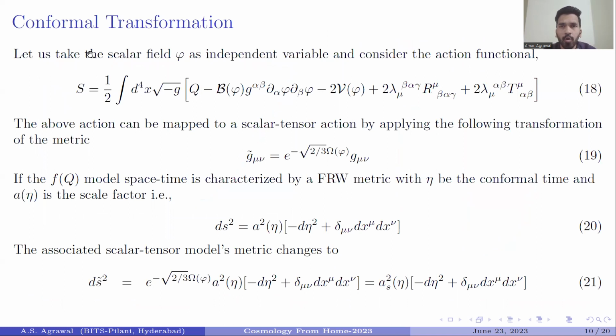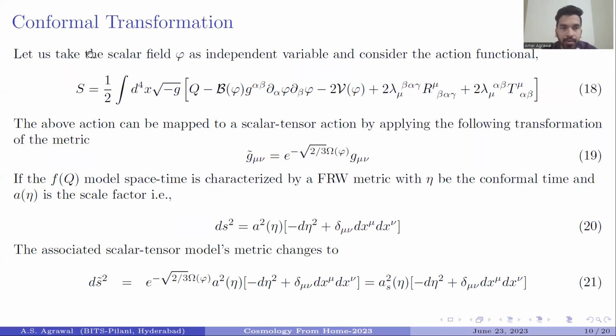Now, to study the slow roll parameter, spectral index, and the tensor to scalar ratio, we have considered this action equation for the scalar field, which is represented in equation 18. The above equation is mapped to the scalar tensor action by applying this transformation, which is represented in equation 19. If the FOQ model spacetime is characterized by the FLRW metric with conformal time eta, we can get this line element, which is represented in equation 20.